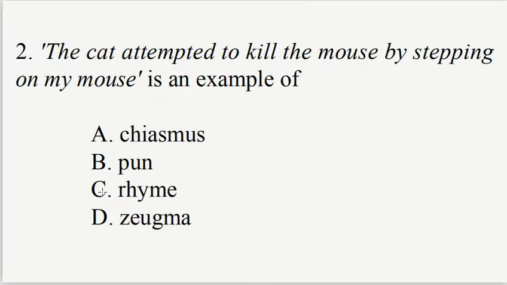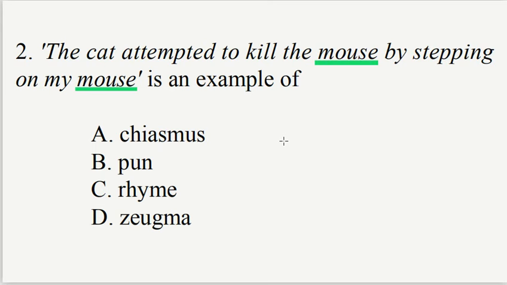Question 2. The cat attempted to kill the mouse by stepping on my mouse is an example of A. Chiasmus, B. Pun, C. Rhyme, D. Sigma. I want us to look at this sentence very well. We have the word mouse occurring twice, and each of them meaning different things. This sentence plays on the double meaning of the word mouse.